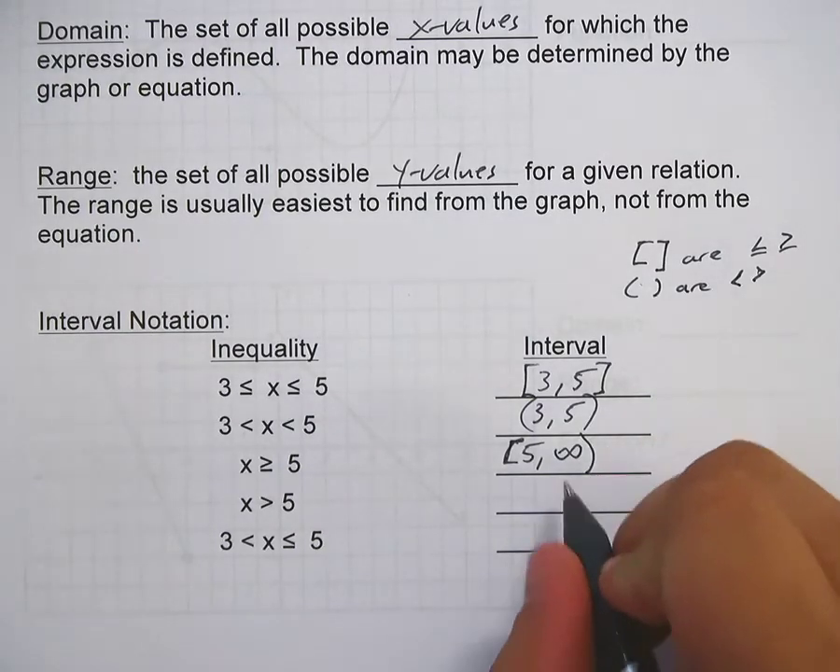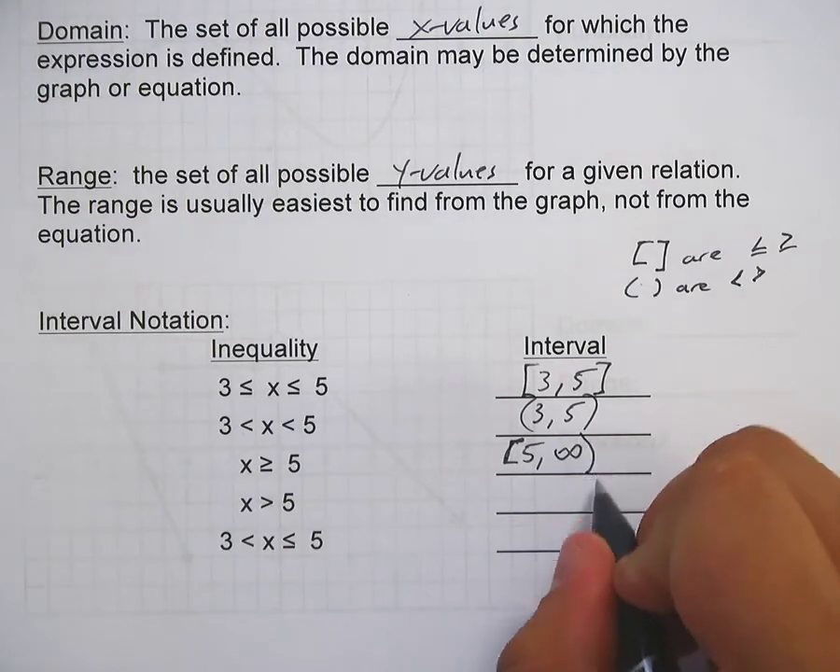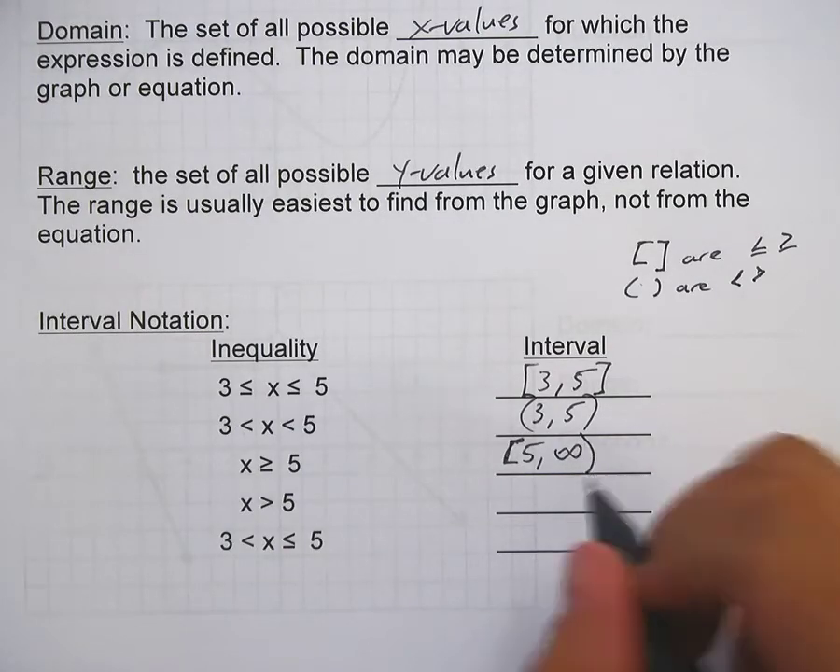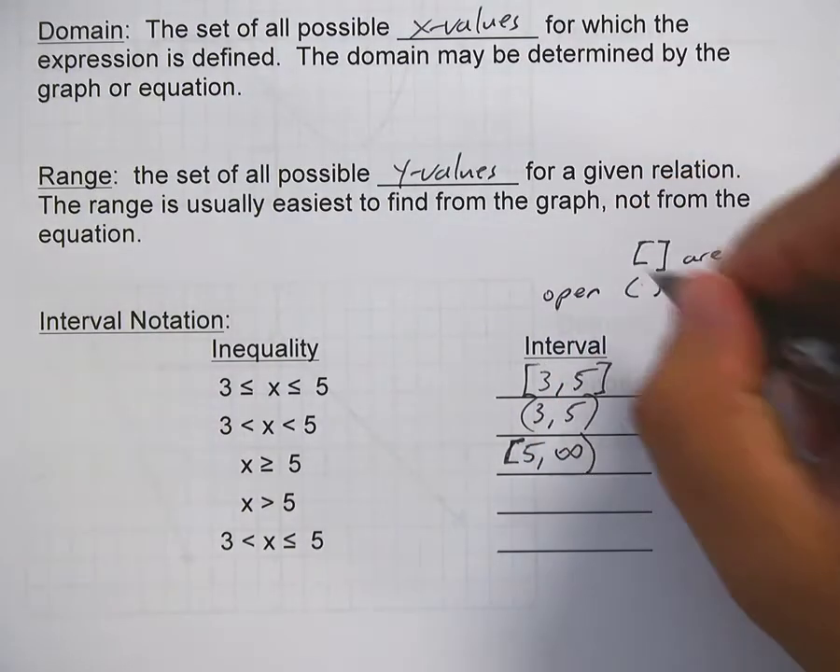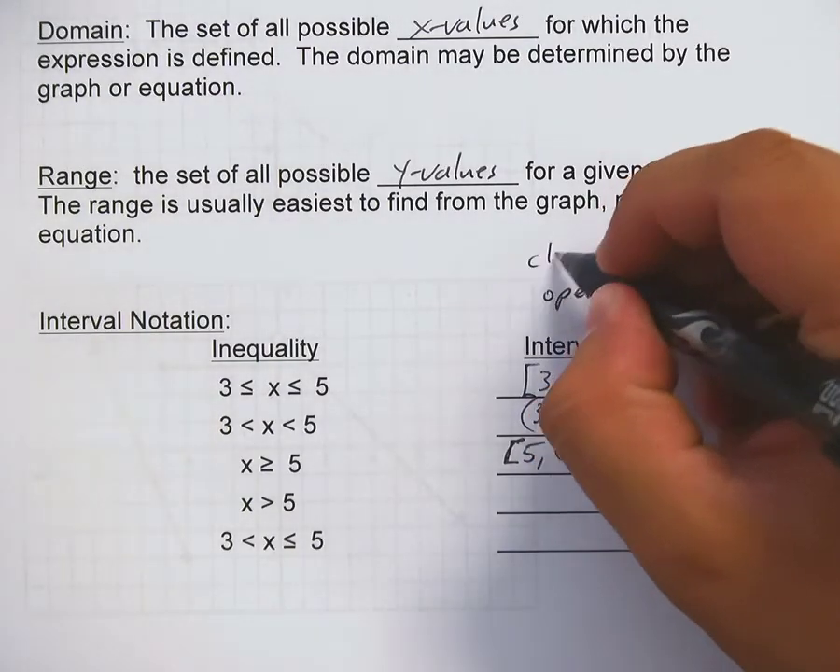Now we can't actually touch infinity, so infinity is always open. It's always going to be parentheses. Parentheses are called open intervals. Brackets are called closed.